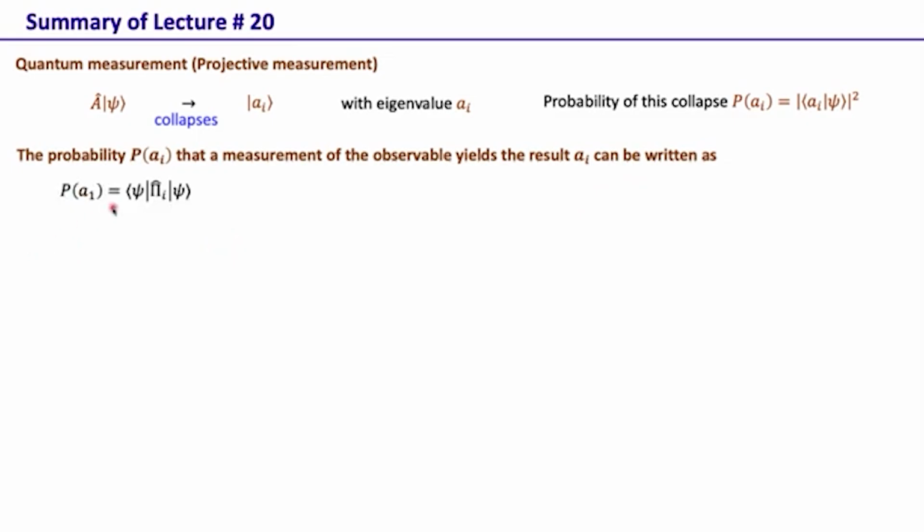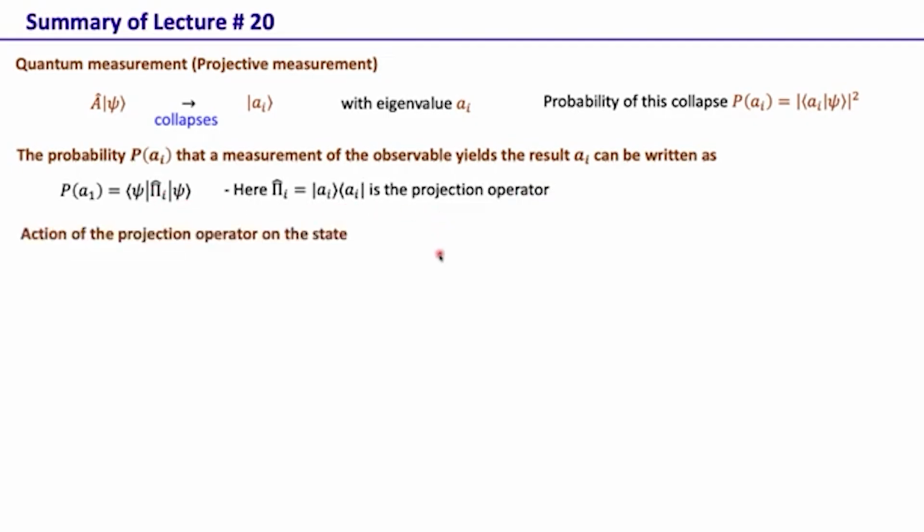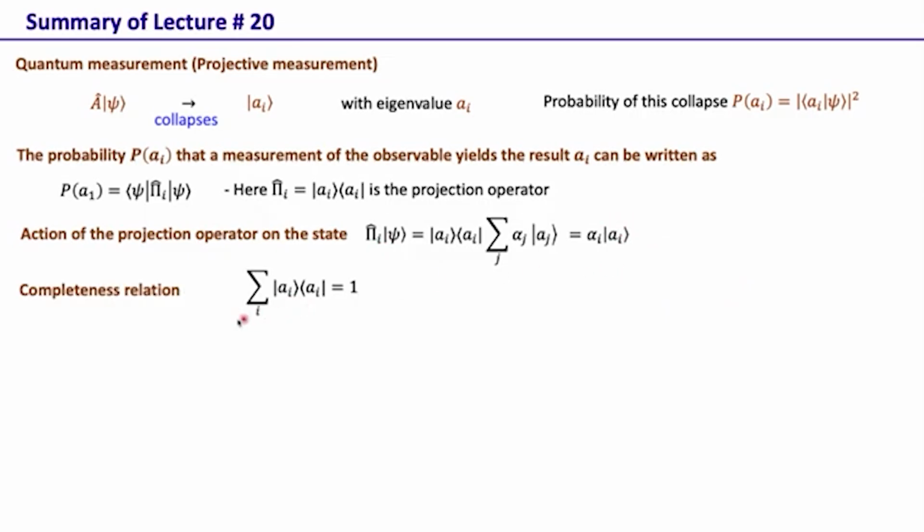Then we saw that it can be written as <psi|Pi_i|psi>, and this Pi_i is what's called the projection operator. We also saw that if we act this projection operator on the state, then of course it yields the particular eigenket. There can be n such projection operators for an n-dimensional system, and a Pi_i projector basically yields the eigenket A_i. And of course the sum of all these projection operators is equal to 1,